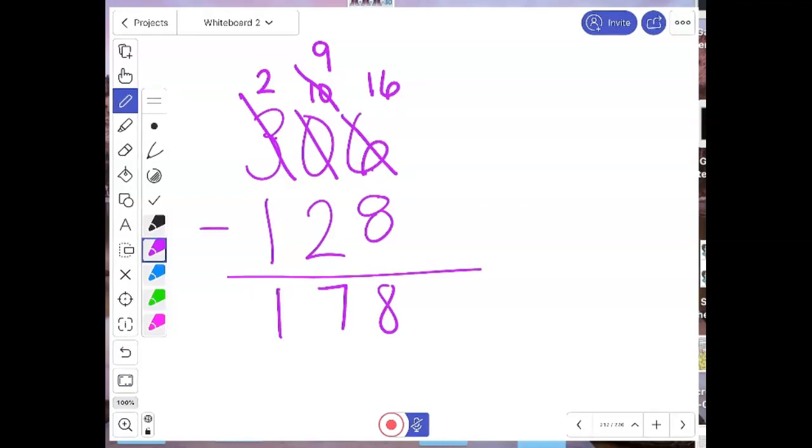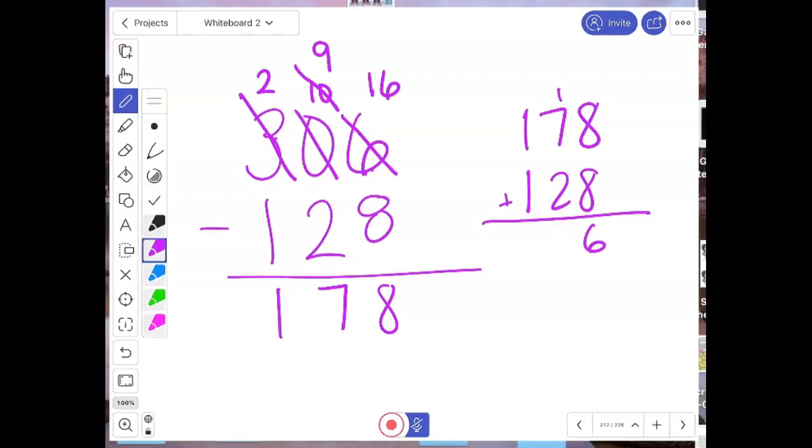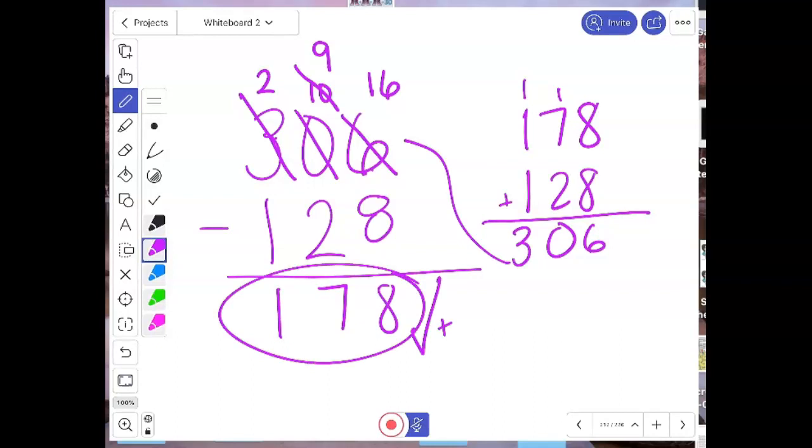Now I'm going to check it. 178 plus 128 should equal 306. 8 plus 8 is 16. 1, 8, 9, 10, and 3. Does it match? Sure does. So that means my answer is 178.